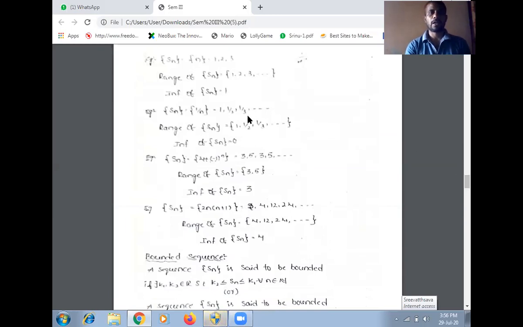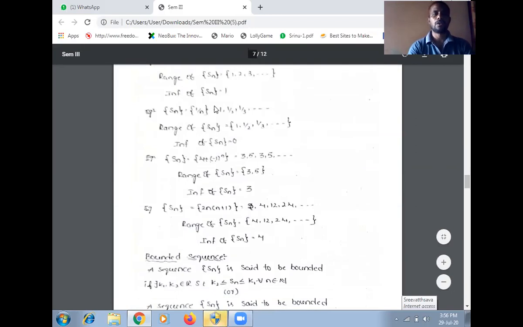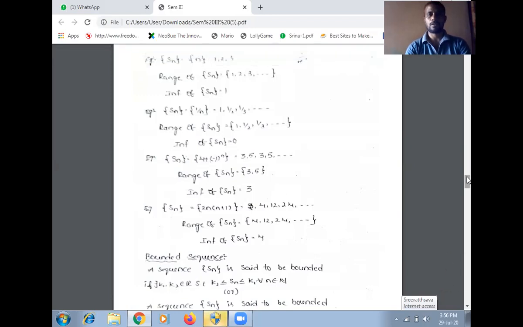Example for greatest lower bound. If Sn equal to n, give the values n equal to 1, 2, 3 and so on. We get the sequence 1, 2, 3.